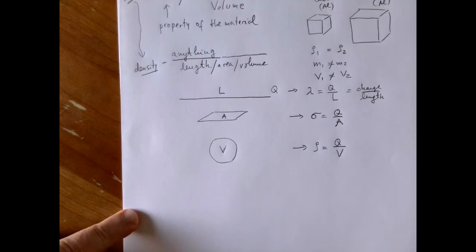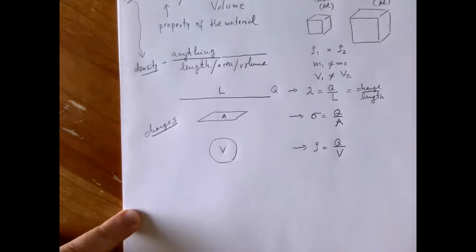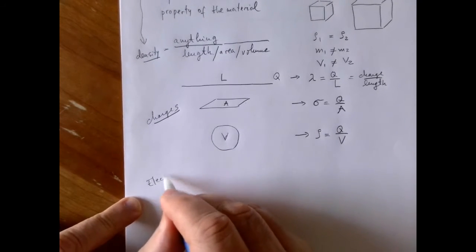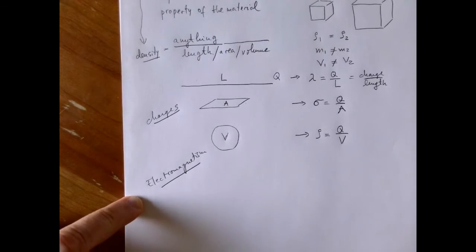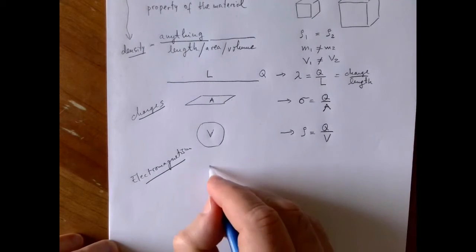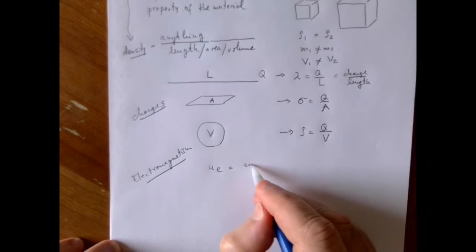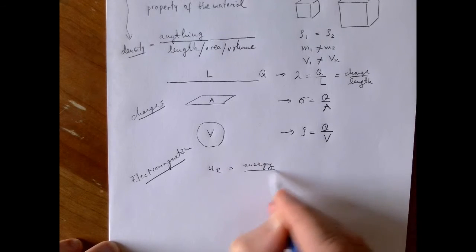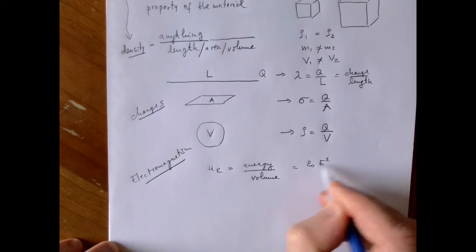In electromagnetism, so this is all about charges, these examples that I showed here, but also in electromagnetism, we know that light is a combination of electric and magnetic fields that propagate. So each of these fields carries an energy. For example, the electric field carries an energy over volume of epsilon naught E squared over 2.